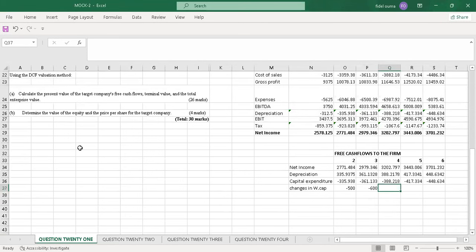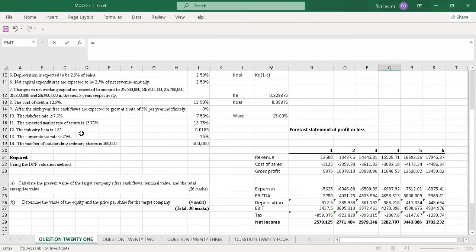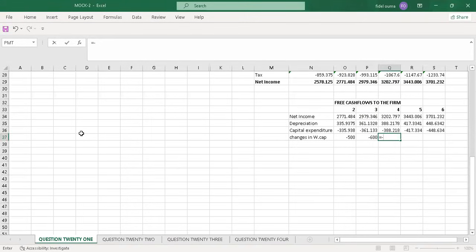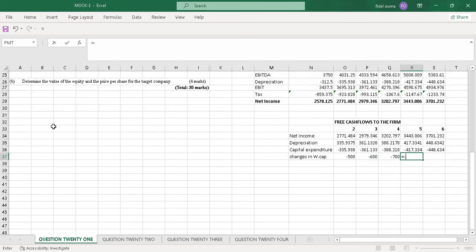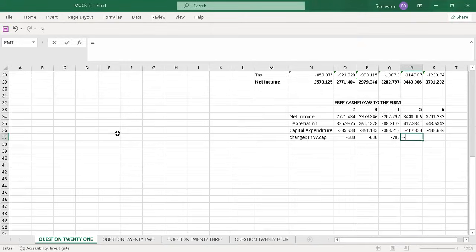Then the next value, from additional information number 7, will be 700. And the next item will be 800 and 900 finally. So we'll have 800, then 900. The reason why I'm putting negative is that we subtract the changes in working capital and capital expenditure.